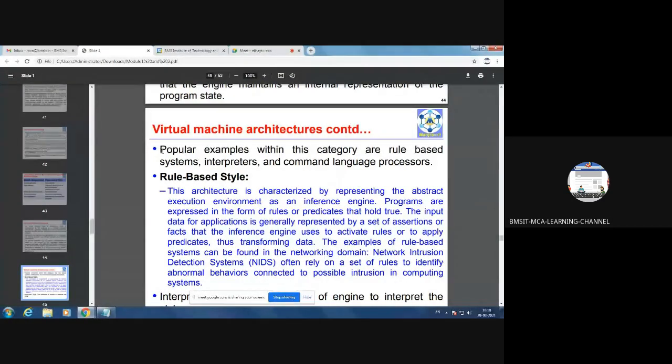These are the examples for virtual machine architectures. Students will see these things. From the next class we have to continue with the examples of virtual machine architectures, or the subcategories under virtual machine architectures. So we'll stop here itself. We'll continue in the next class.